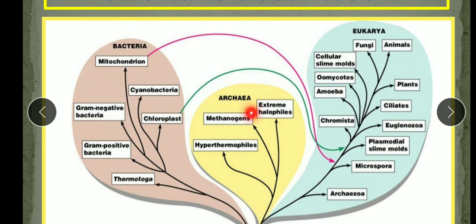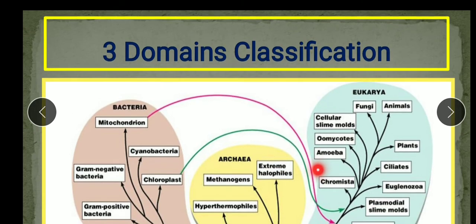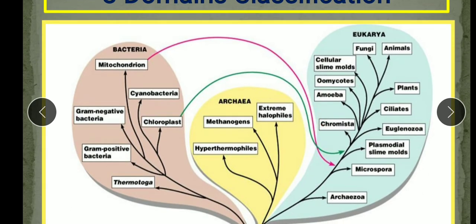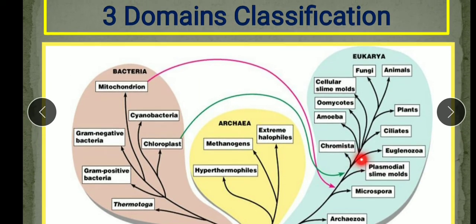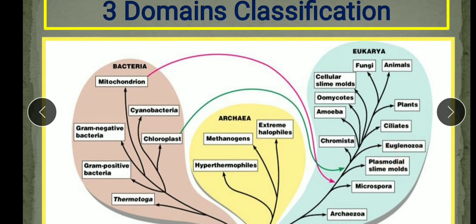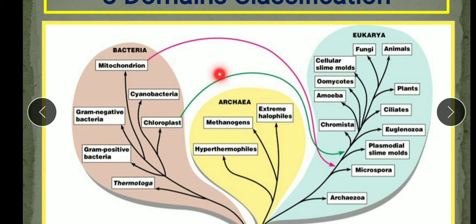Now these lines which you can see show the phylogenetic relationship, because the chloroplast like structure present in the cyanobacteria was responsible for giving rise to the structure of chloroplast in the plants. You know, plants also have the chloroplast, and the mitochondria also.